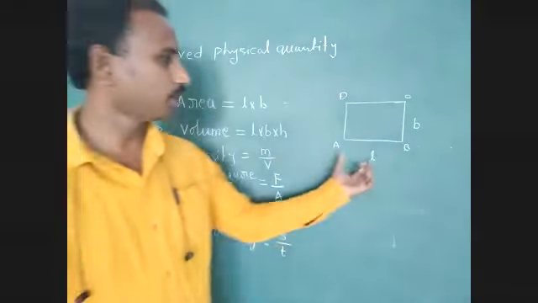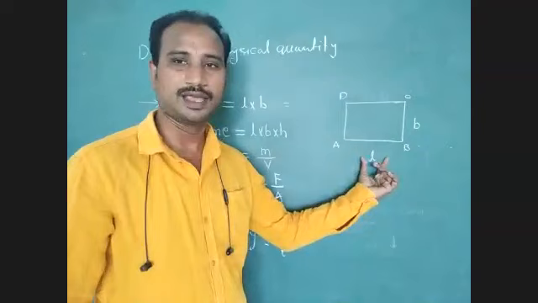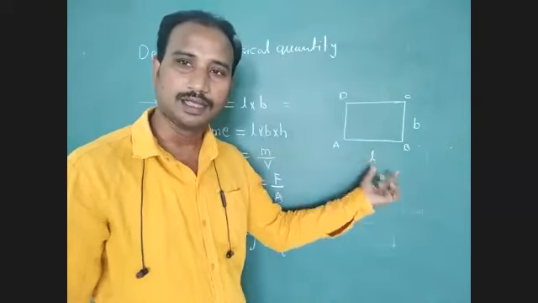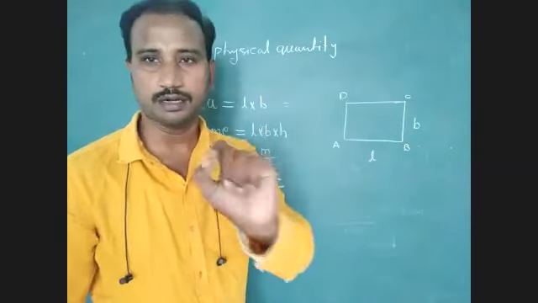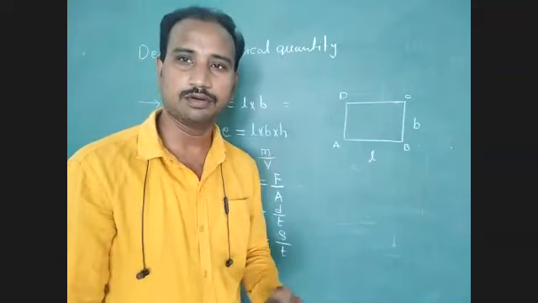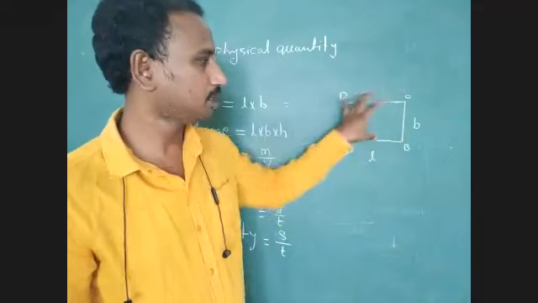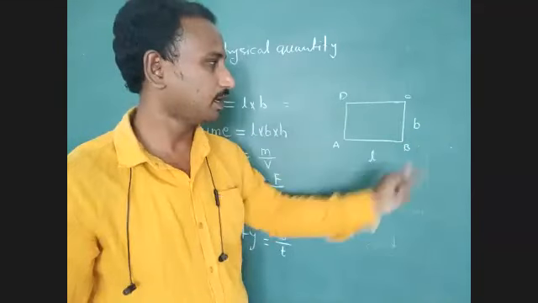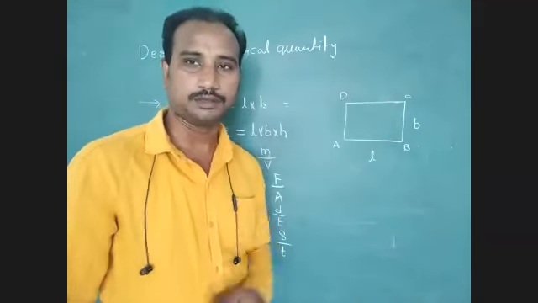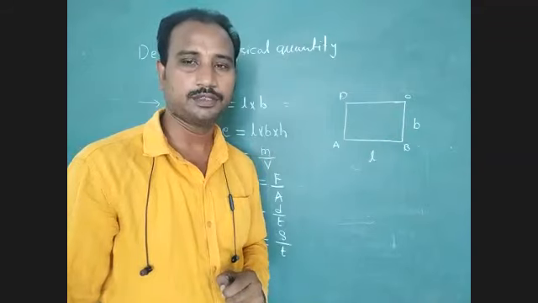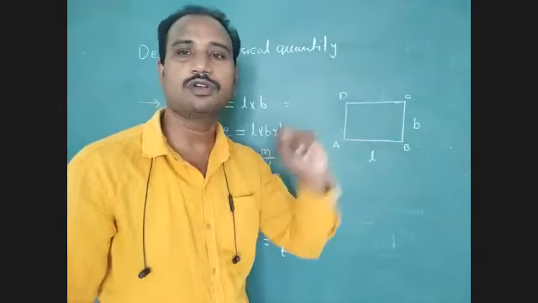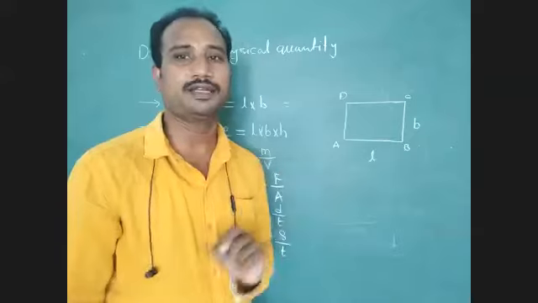Now just identify here L. L means length. Length is one fundamental physical quantity. Yes or no? Next, we can identify that BC. BC represents in this rectangle the breadth. Yes or no? Identify this point. The breadth is also length. Breadth is also length only.